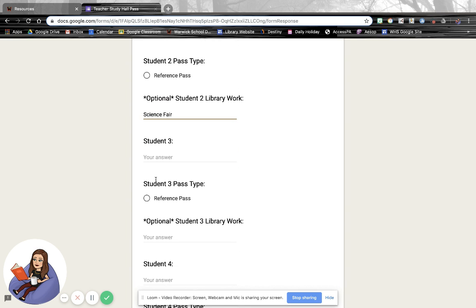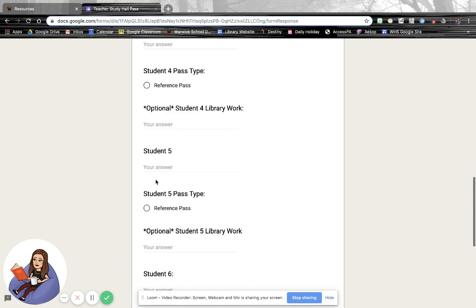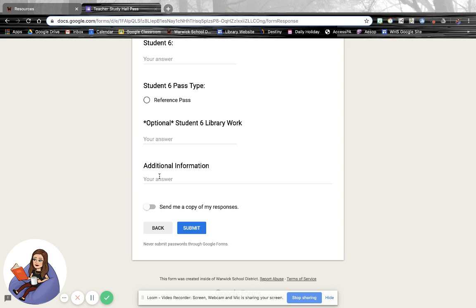And however many you have, if you don't have 6, leave them blank, that's fine. And then any additional information, this could be that one of your students is going to the office or the guidance office before coming to the library, and they'll be a little bit late. That way we know we don't have to hunt them down right away. We can wait a little bit and then check in with them, or check in with the office to see if they're still there. Just making sure, again, the students are held accountable for where they're supposed to be.